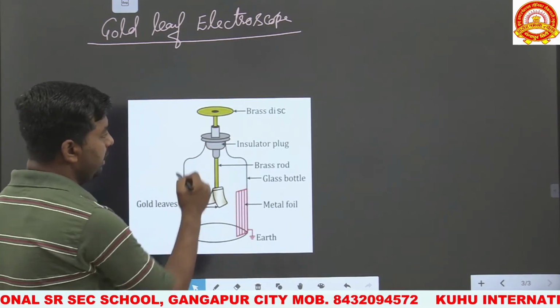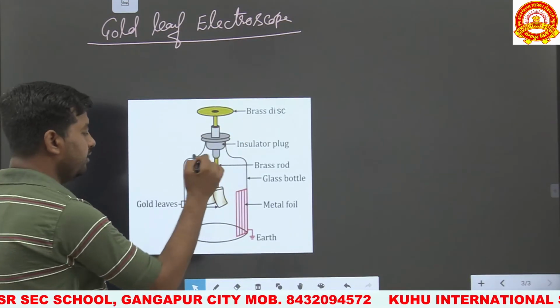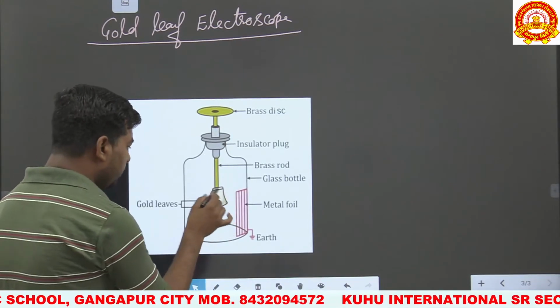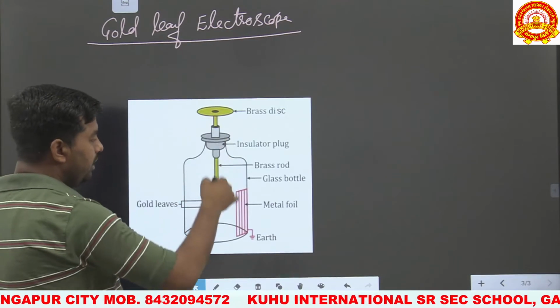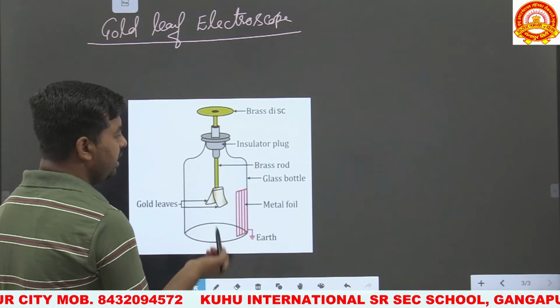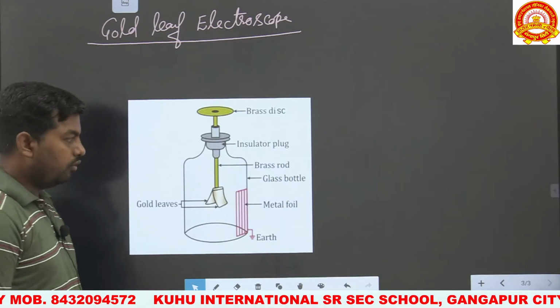So this is the metal disc, and through the metal disc a metallic rod is connected, and at the lower end of this metallic rod two gold leaves are connected. Okay, and this whole apparatus is placed inside the evacuated glass bottle or glass jar.